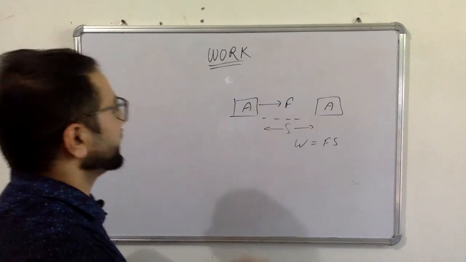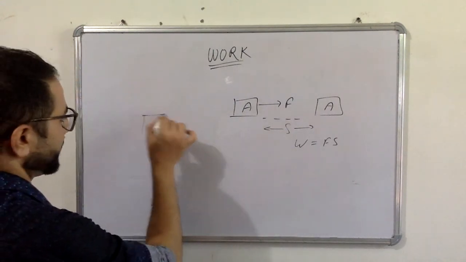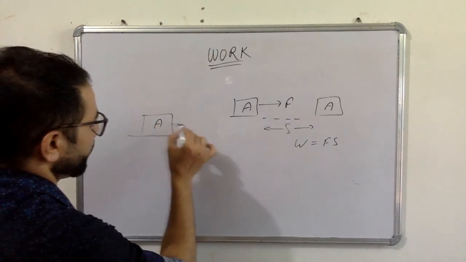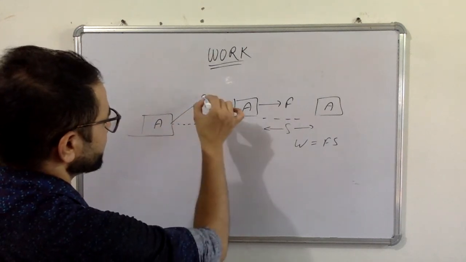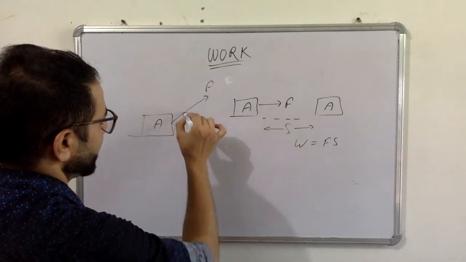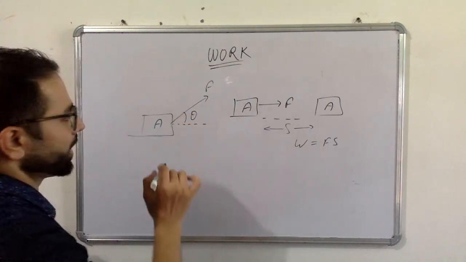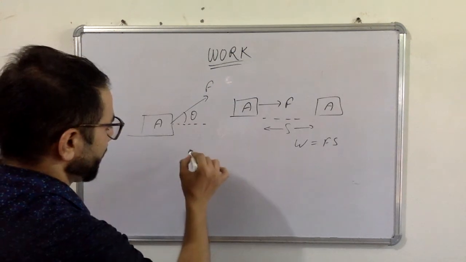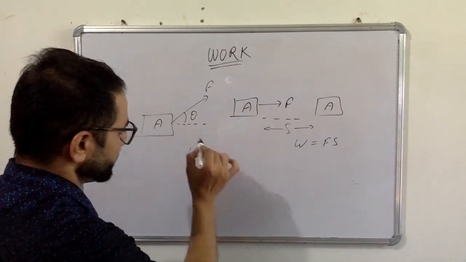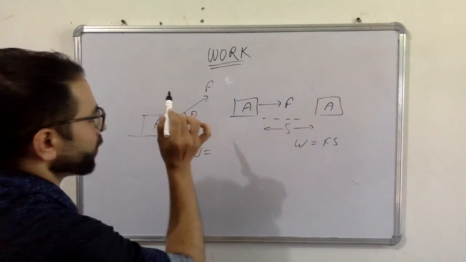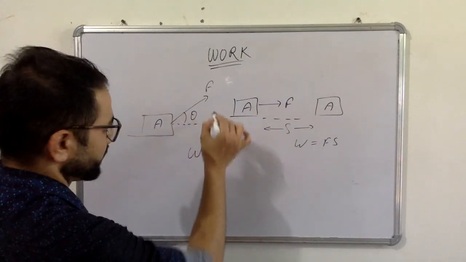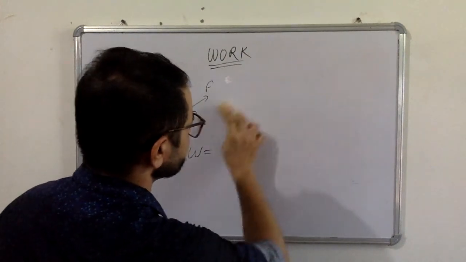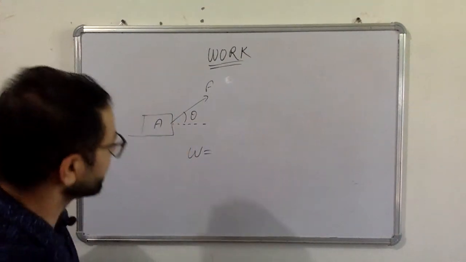Now let's say this body is acted on by a force at angle theta. What is the definition of work now?